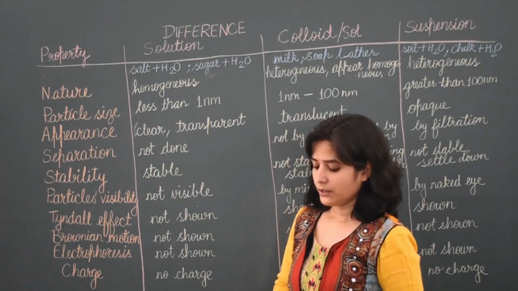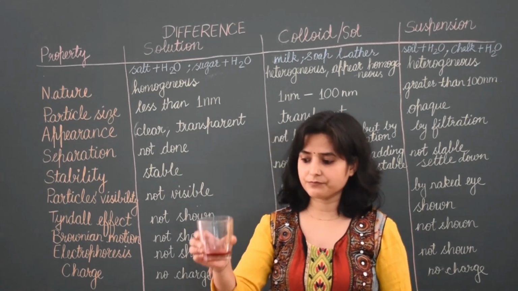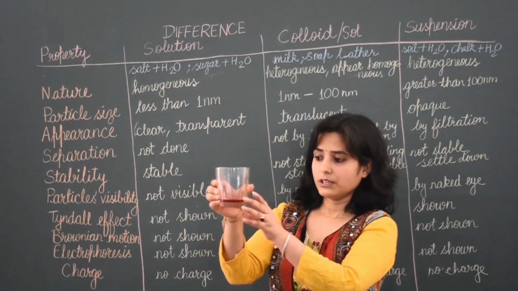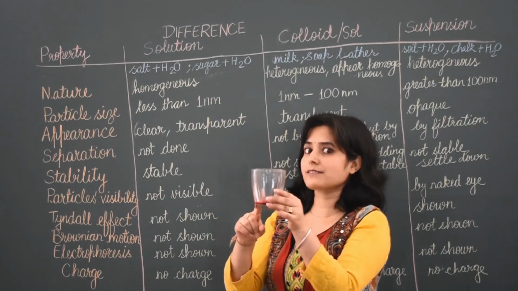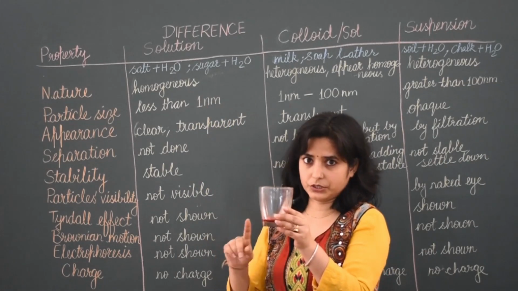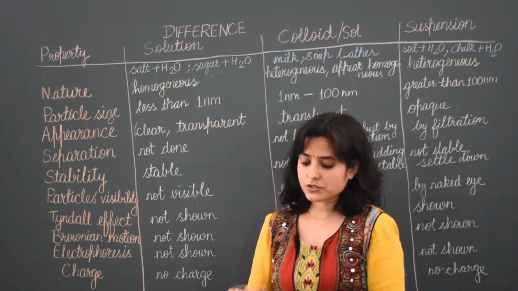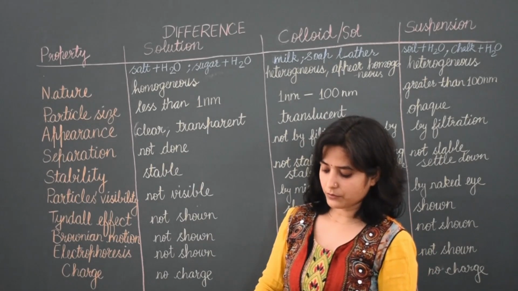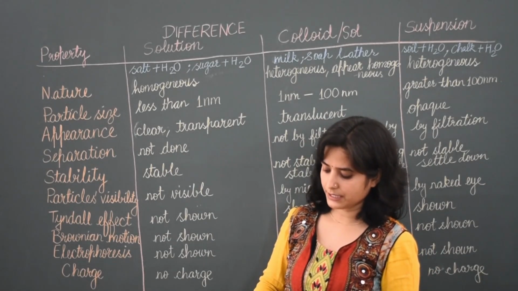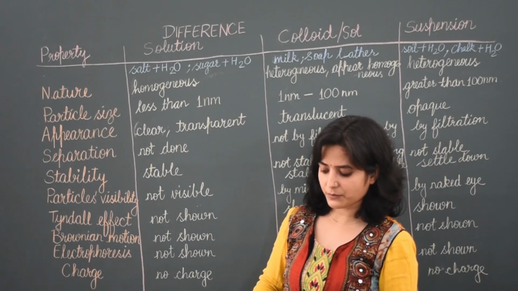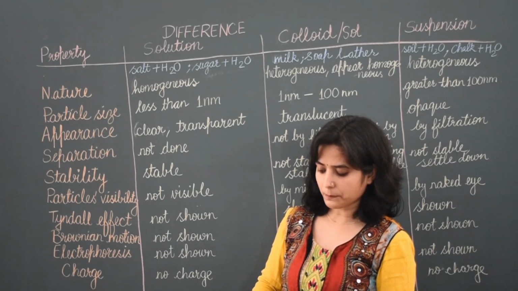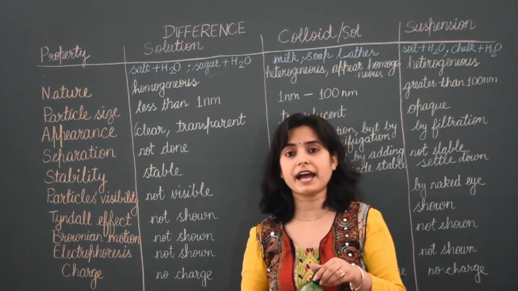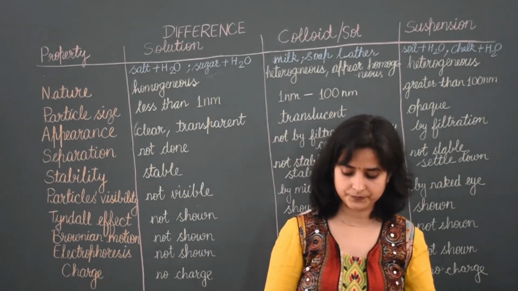I have taken sharbat as the example of solution to make it clear for you. Solution is any kind of mixture which is homogeneous in nature. Homogeneous means particles are completely mixed with each other and we cannot separate them. Okay.